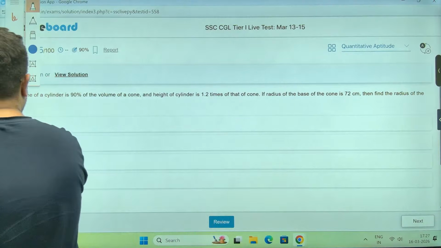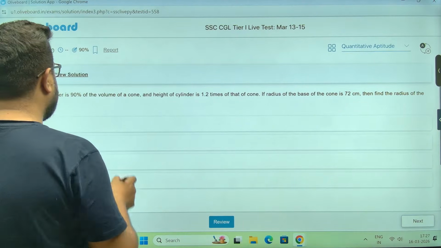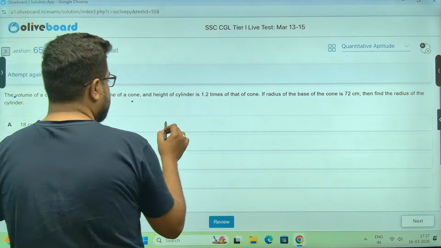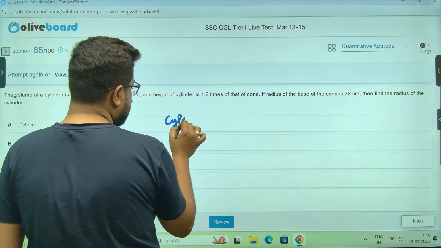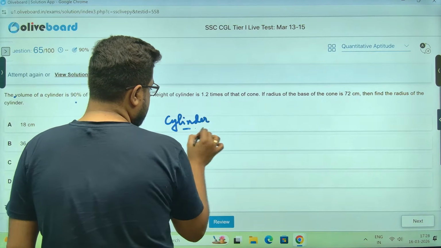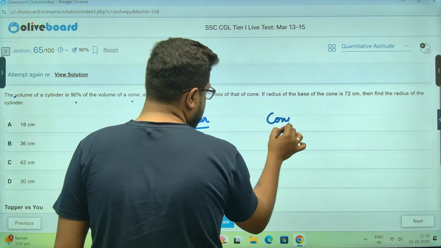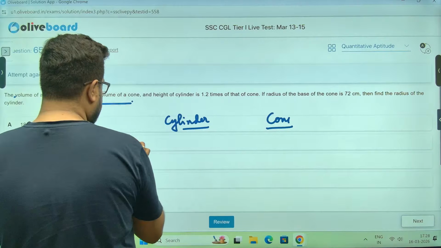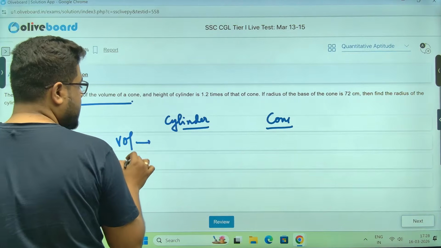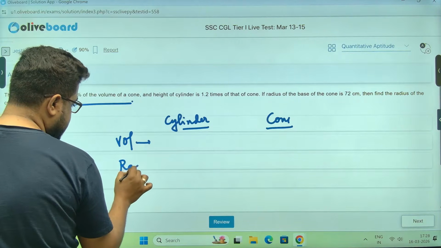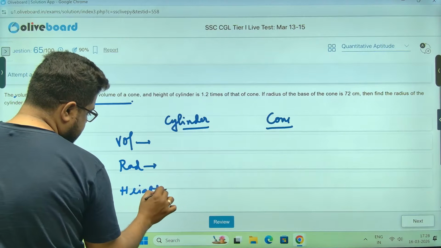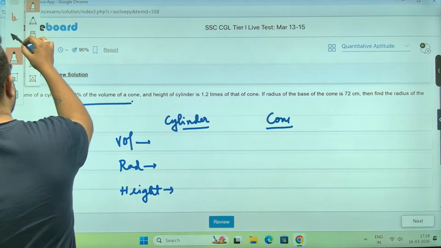Cylinder, 3D mensuration. Volume of the cylinder is 90% of the cone. Okay, sir, a cylinder and a cone. The volume ratio is 90%, and there are radius and height. So these are the only things.